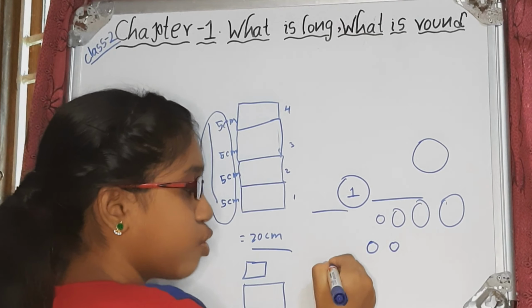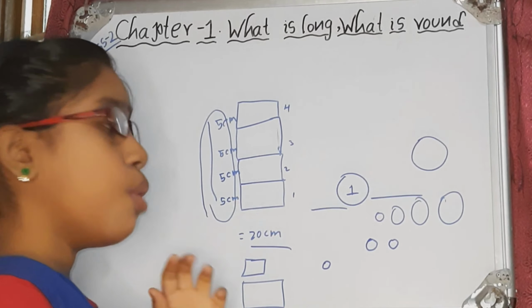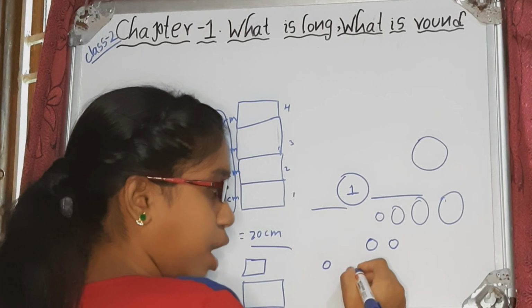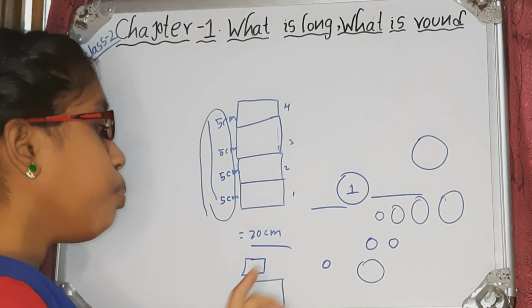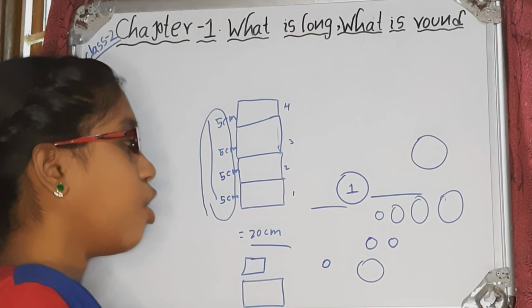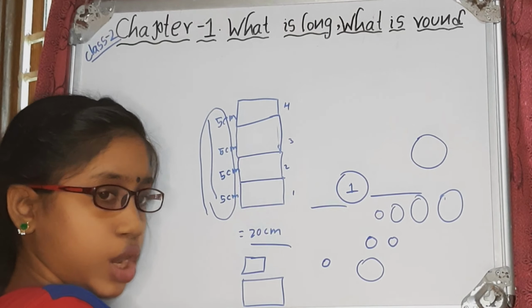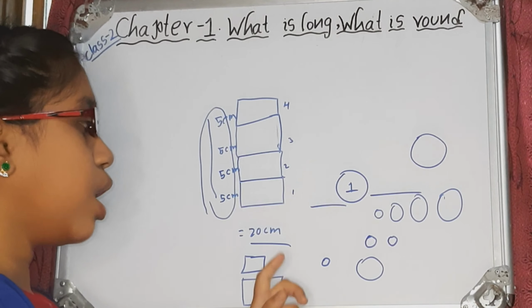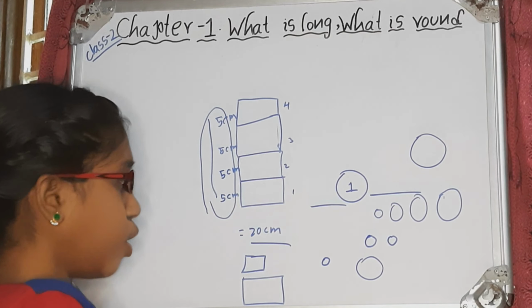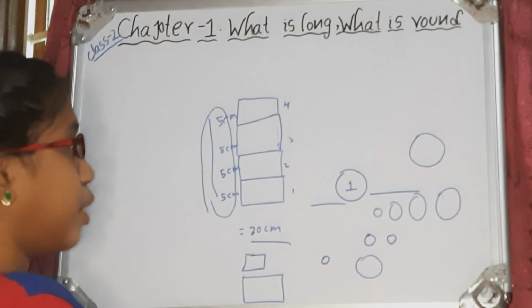Like a coin: if you see from far, the coin is like a ball, but when you come in front, it is round. Actually it is not a ball, but it's round. From far you can see the ball is rolling, but if you go near, you can see a coin is rolling. Like these examples, you can take for long and round.